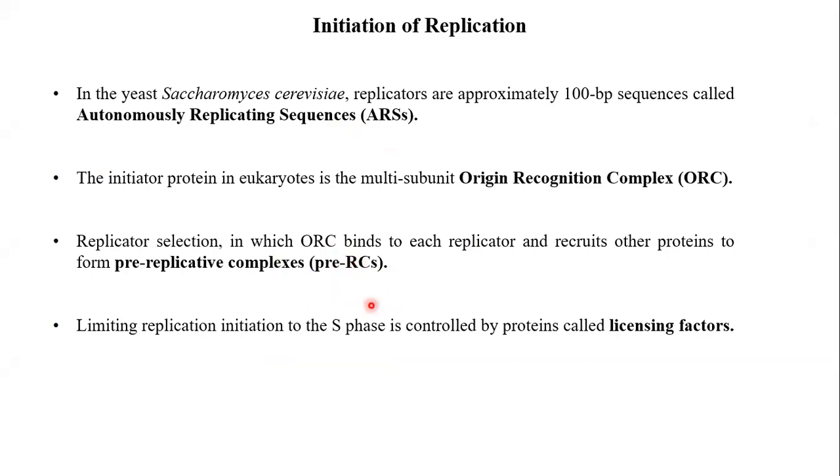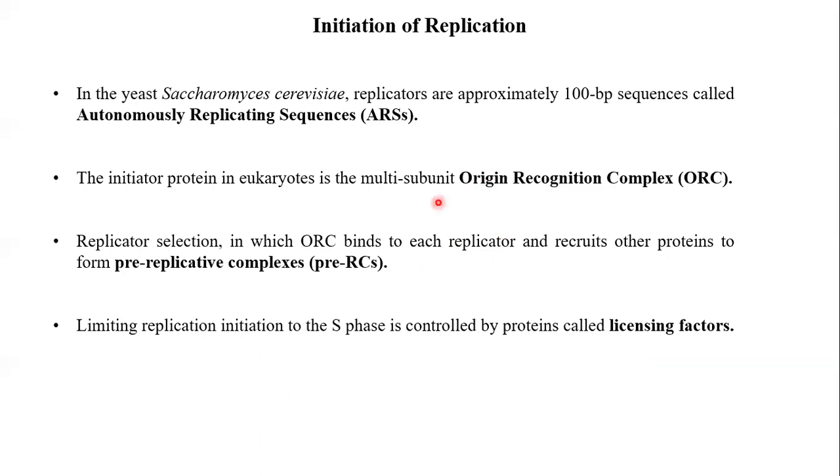This pre-RC is made up of ORC proteins and licensing factors and other proteins also, like the proteins with helicase activity. Because there is no special helicase, when this replicative complex gets activated, it unwinds the DNA. So some proteins must have this helicase activity.